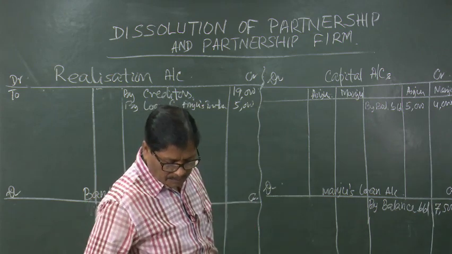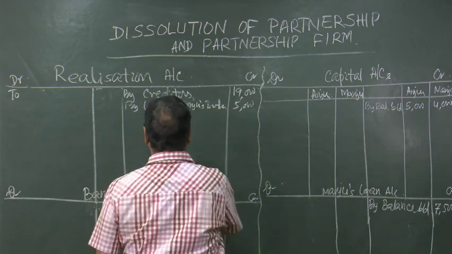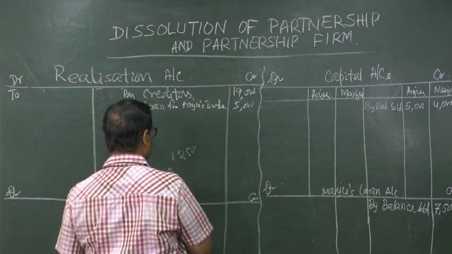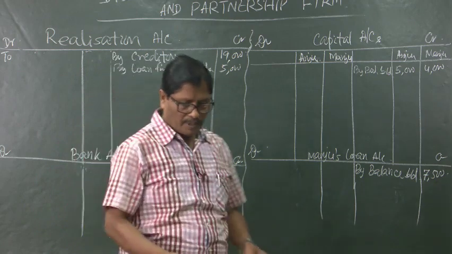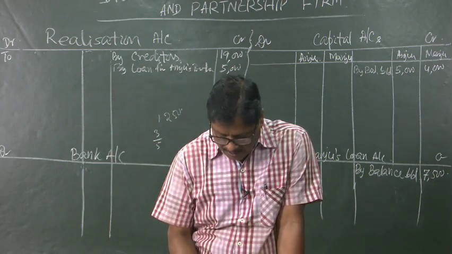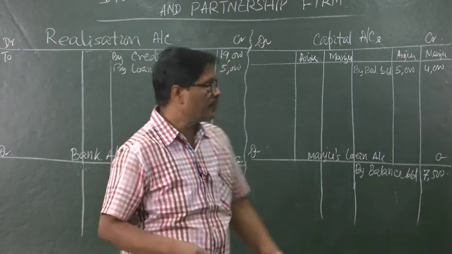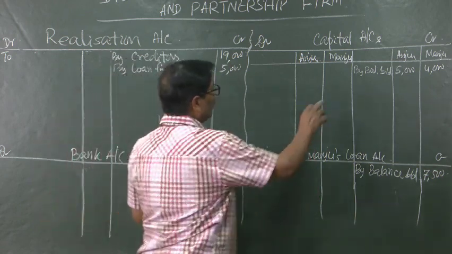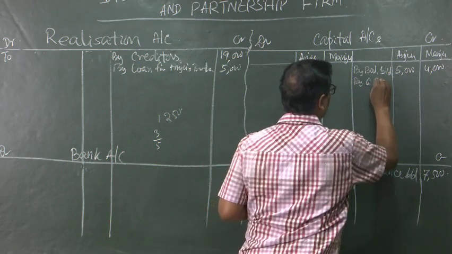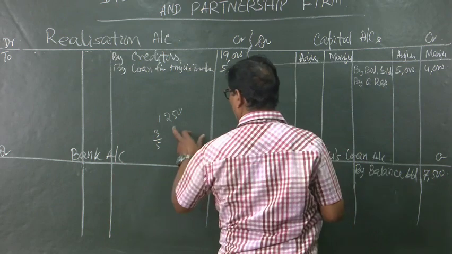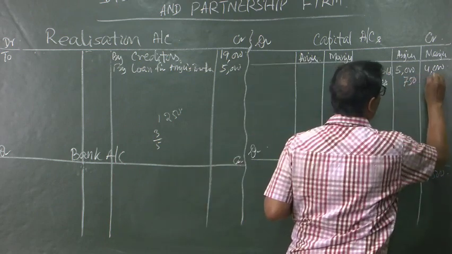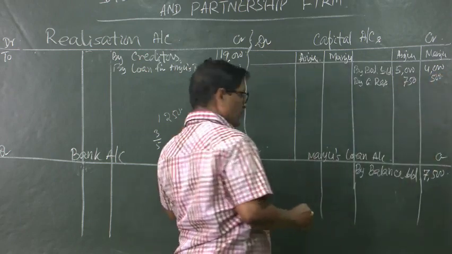So, that is 1,250 distributed in the ratio of 3/5 and 2/5. 1,250 divided by 5 into 3 gives you 750, by general reserve 750 and 500. Total is 1,250.